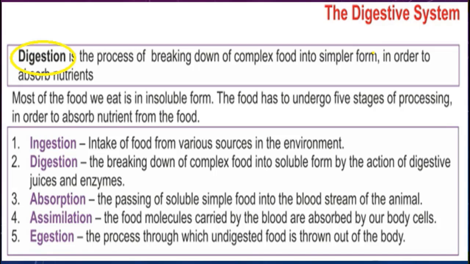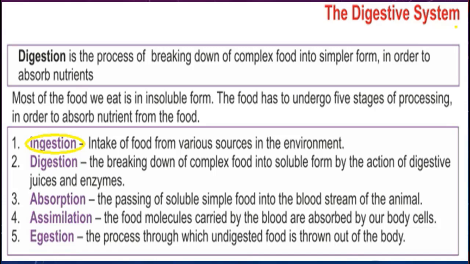Students, for this, the food has to undergo 5 different stages of processing that help our body to absorb nutrients from the food. Students, the first step to obtaining nutrition is ingestion. It is a process where food is taken in through the mouth and broken down by teeth and saliva.